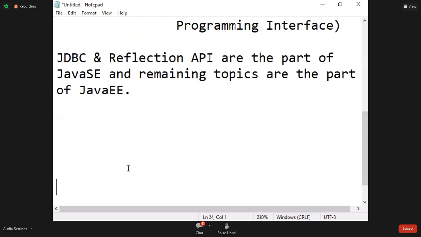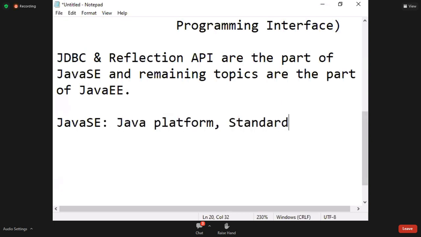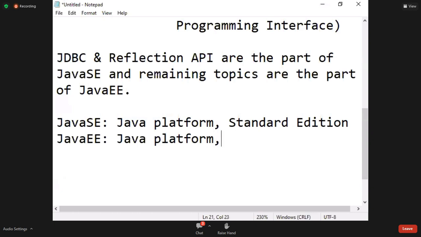First, what is the full form of Java SE? Java Platform Standard Edition. Java EE full form, Java Platform Enterprise Edition.